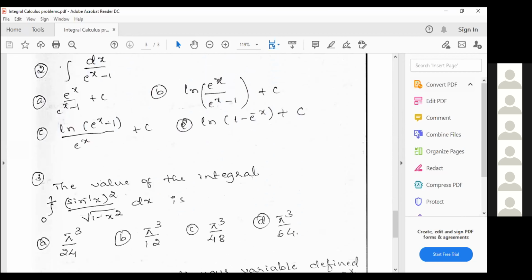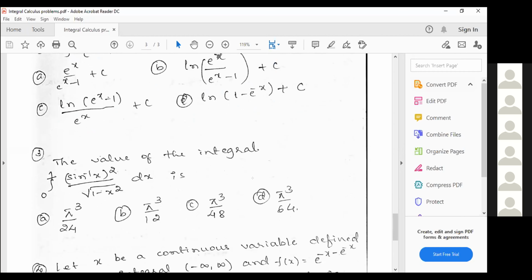Let's see the next problem. The value of the integral from 0 to 1 of (sin inverse x) whole square divided by root of 1 minus x square dx. You just have to find the value of this. I think it will be easy for you because you know the substitution method. Try to find the value of this integral.